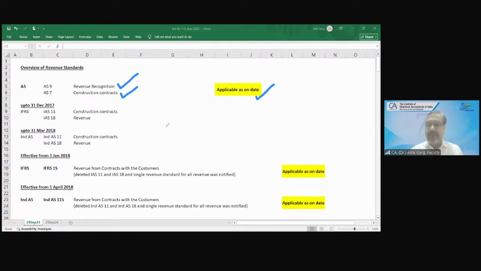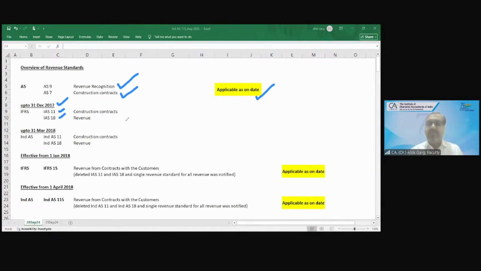Now, after accounting standards in India, we have Ind AS also. Ind AS are the converged version of IFRS applicable to India. Our Ind AS standards have come from IFRS standards. In IFRS, up to 31st December 2017, there were two standards: International Accounting Standard 11 and International Accounting Standard 18.